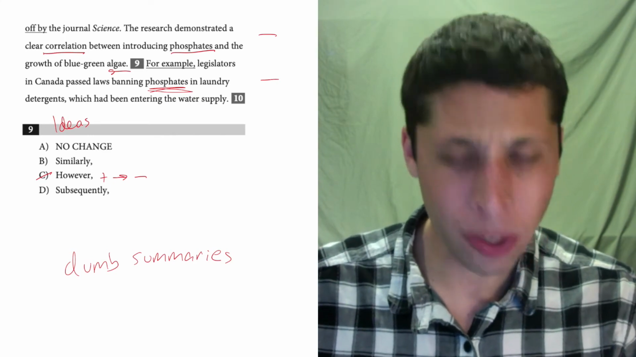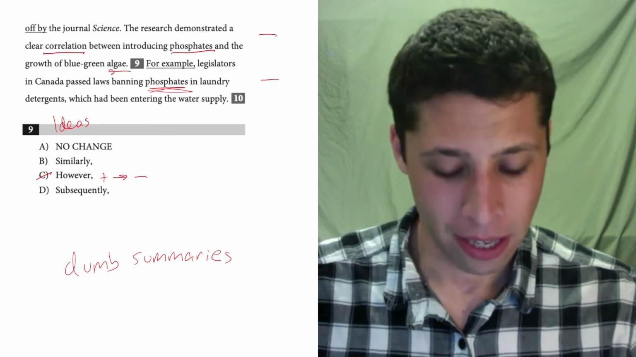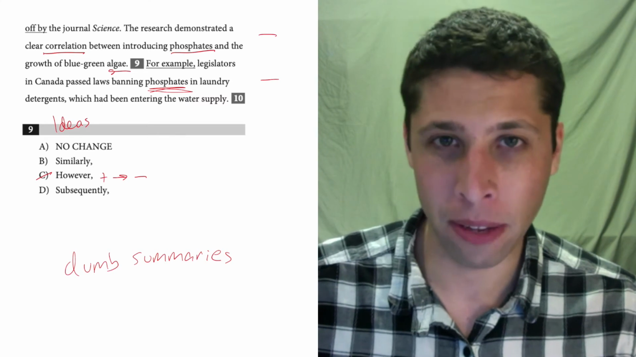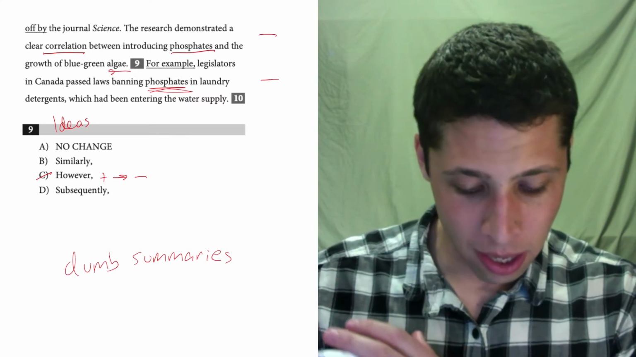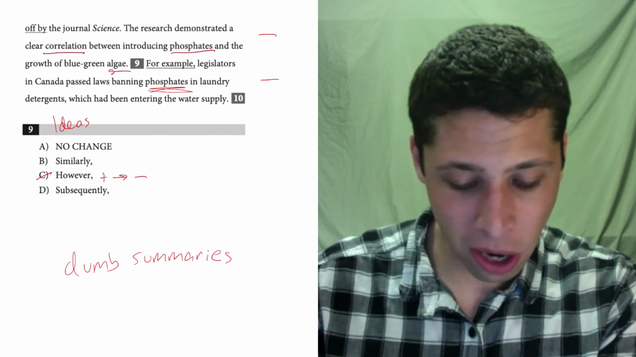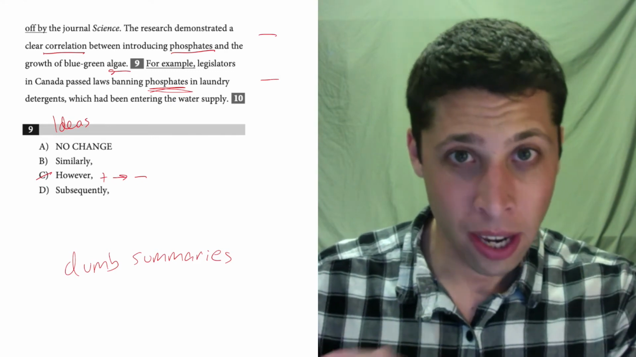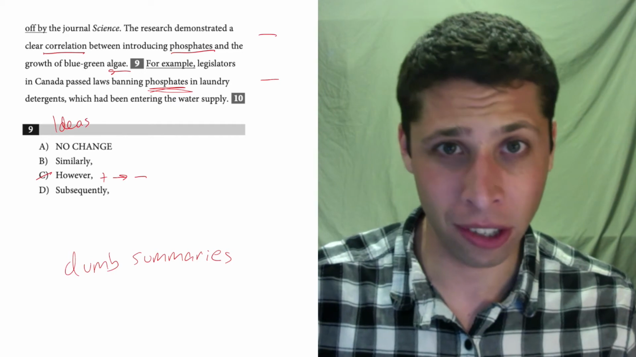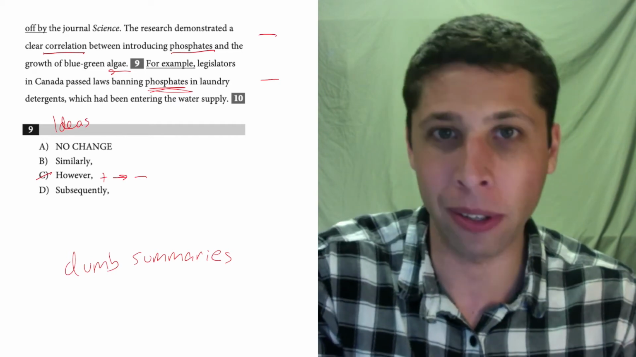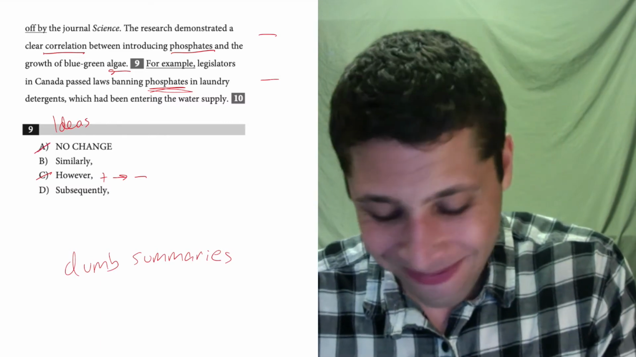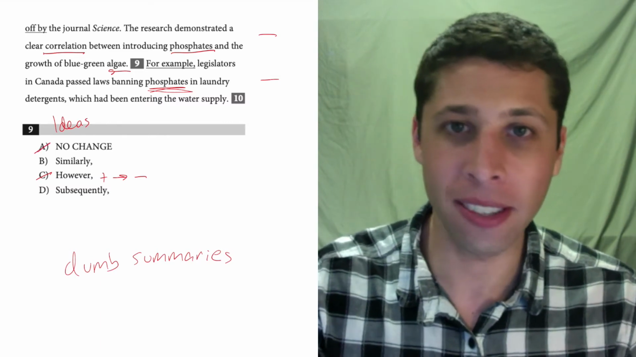Hopefully you also know what for example means. Is the second sentence an example of the first? No, they're not talking about the same thing, right? So the first sentence is talking about the experiment's results. The second is talking about what this legislature did to respond to those results. That's not an example of the results. So take A literally. It doesn't provide an example.